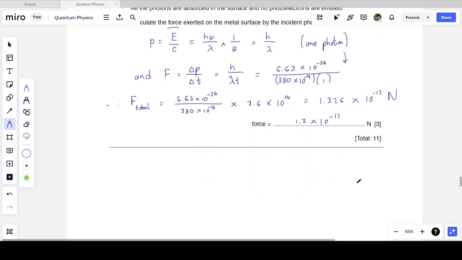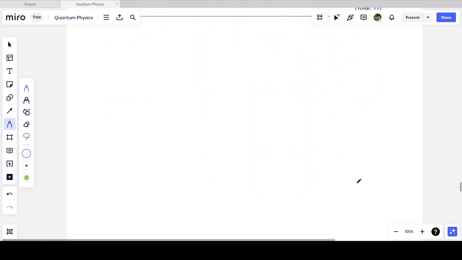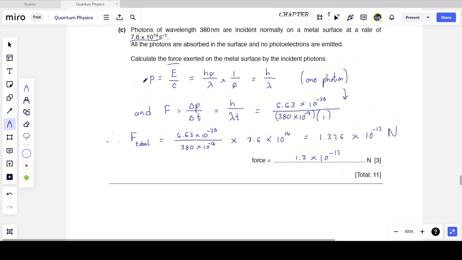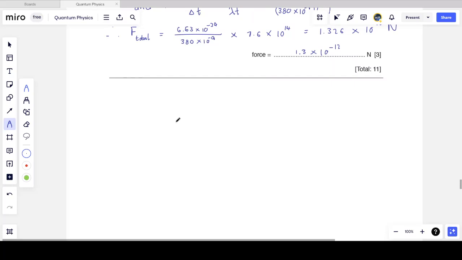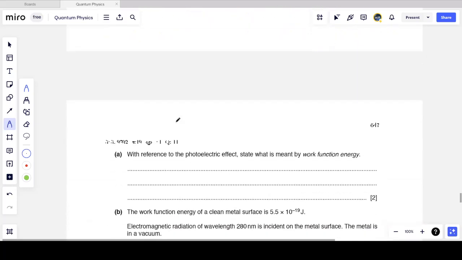And so that question was 11 marks, quite a long question and quite confusing. You had to first find the momentum before you could go further to find the force. When you get a question that asks you for a force exerted by a stream of photons, immediately try to think about the momentum. That'll help you at least get further in solving that problem.